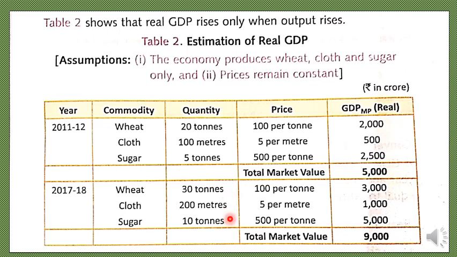So similarly, for the whole economy, if the quantum produced of all final goods and services increases, then there will be a real growth, economic growth, which will be shown by the value of the real GDP or the real national income. So I hope so far you have understood what is nominal national income and what is real national income, or in other words, nominal GDP and real GDP.